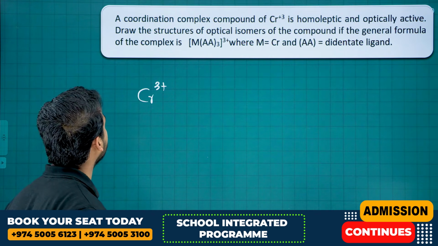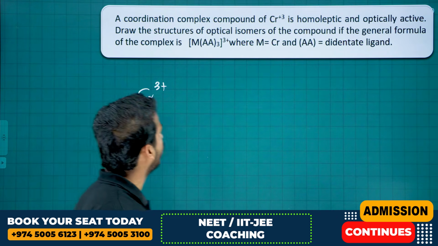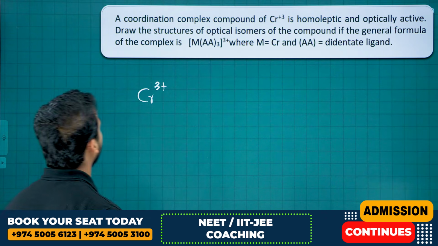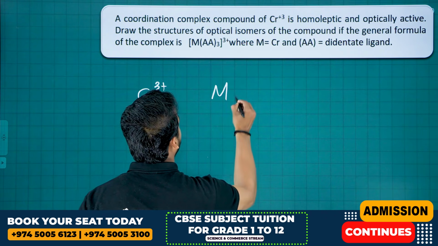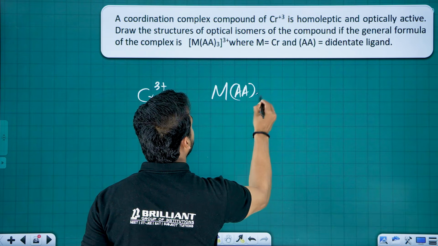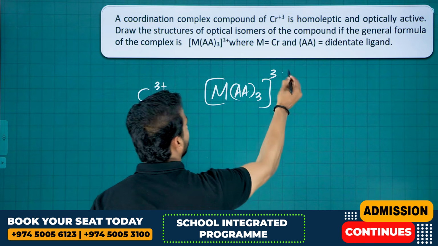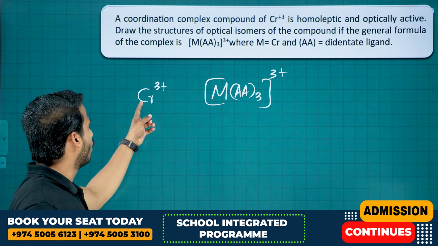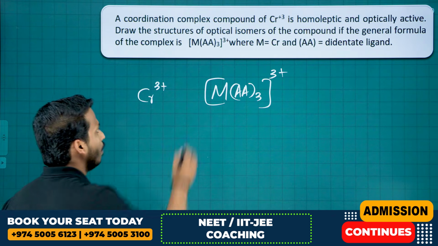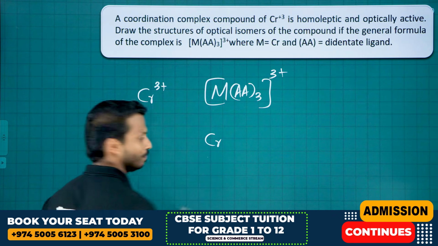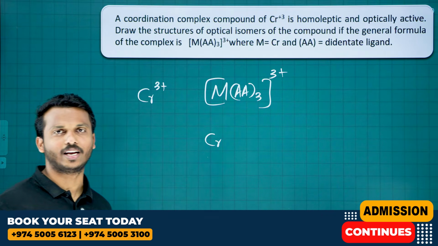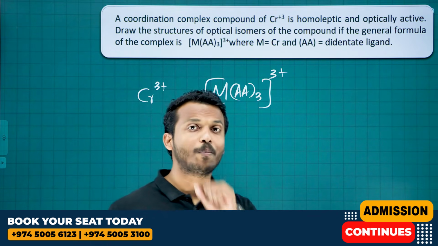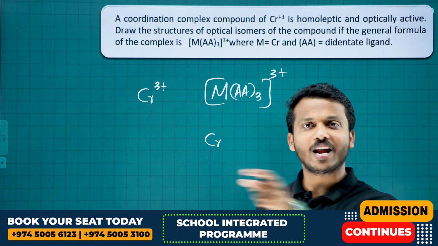Draw the structure of the optical isomer of the compound. What is the general formula of the given metal? Cr3+. Can you give me an equation for a complex with Cr3+? The metal they already said is chromium. What is the ligand you take? It's a bidentate ligand. You have two bidentate ligands, one is en and one is ox.